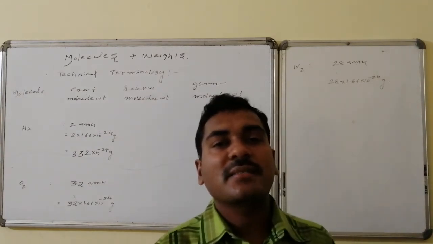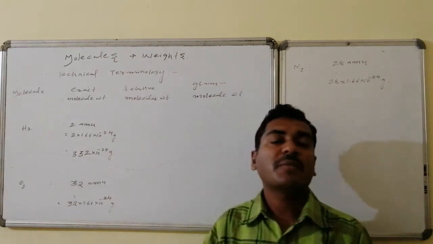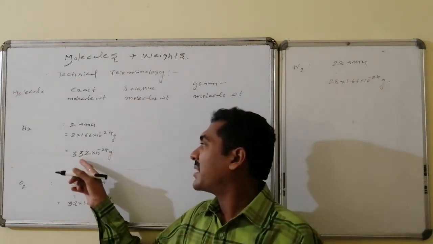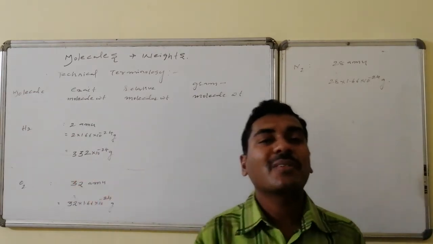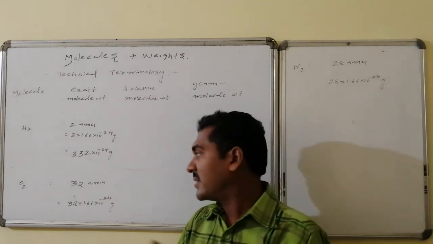1.66 into 10 raised to minus 24 grams. Hence it is twice 1.66 into 10 raised to minus 24 grams, which becomes equal to 3.32 into 10 power minus 24 grams. This is the exact molecule weight, the weight of each molecule.